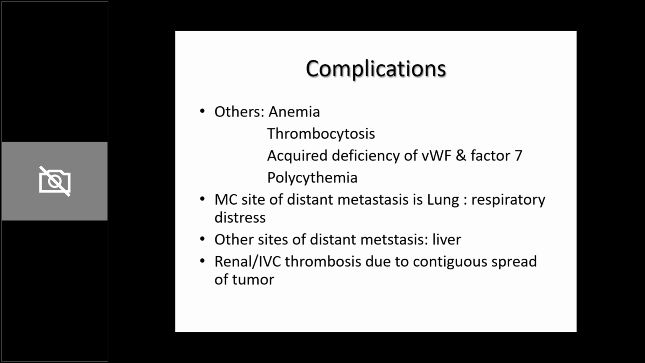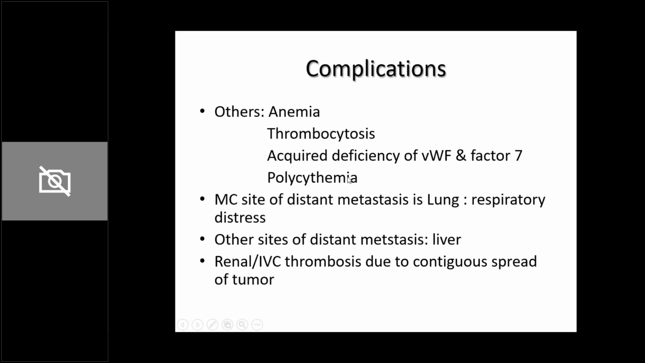Complications: it can lead to anemia, because whenever a tumor is present in the kidney, kidney is the site which produces erythropoietin. So it can lead to EPO suppression. It can also lead to thrombocytosis. There can be acquired deficiency of von Willebrand factor and factor 7. Polycythemia can also be present. Anemia and polycythemia can both be presentations, although anemia is far commoner as compared to polycythemia.